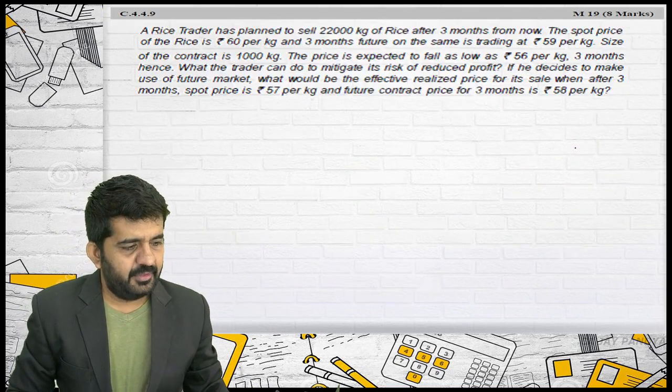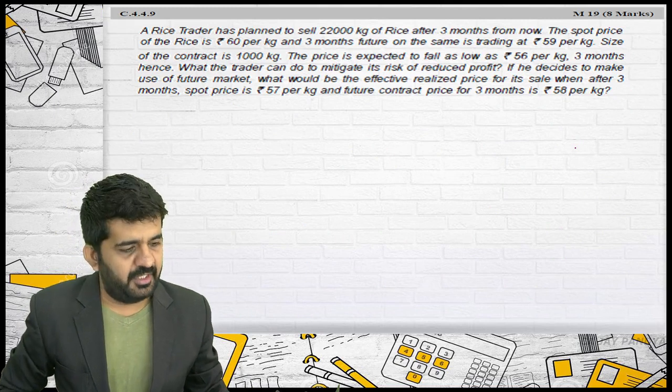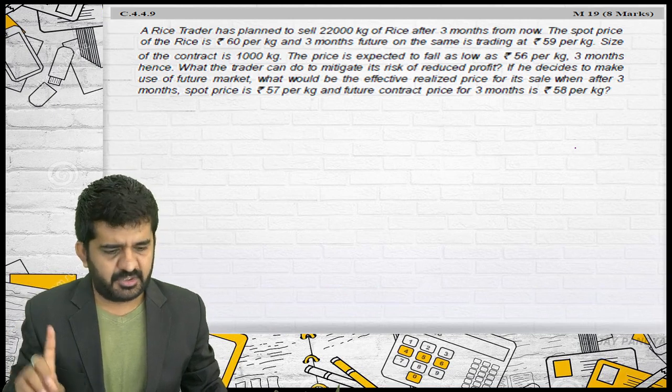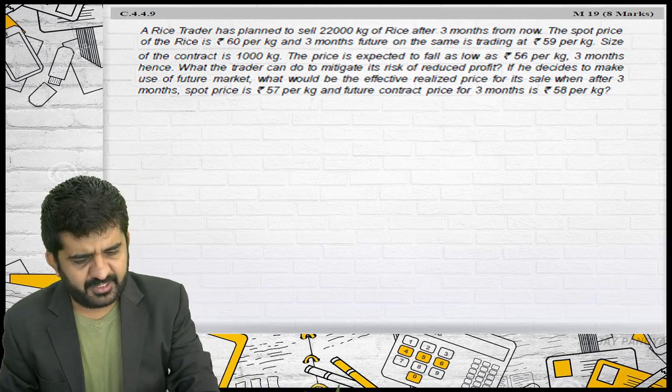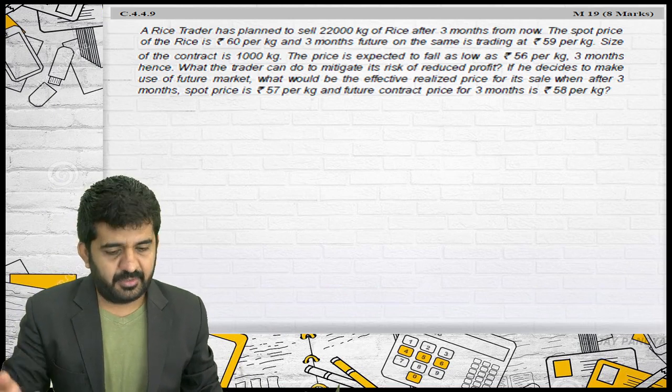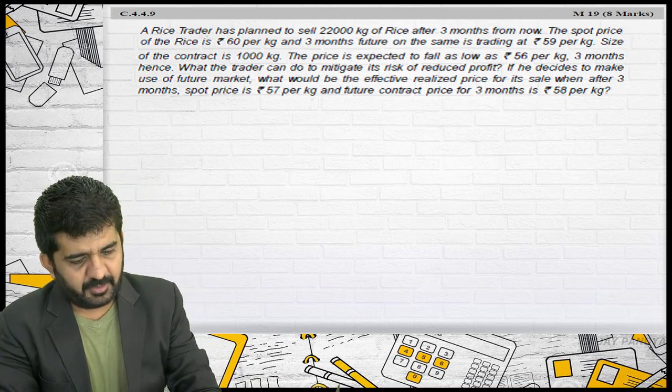4.4.9, I didn't understand why it came in the examination. Even the sum figures were incorrect. Only one figure is incorrect. Let us do this sum. It is extremely easy. I don't understand how to answer this in 8 marks.